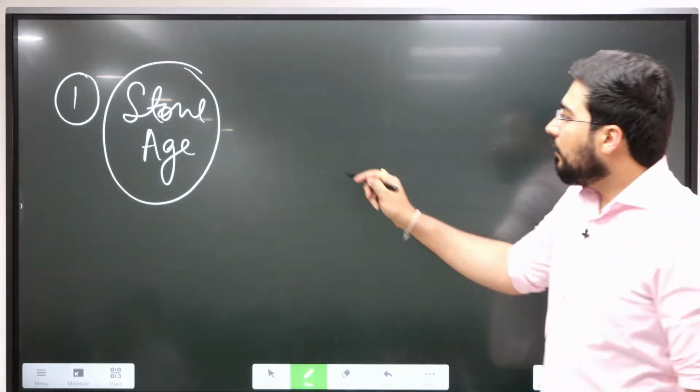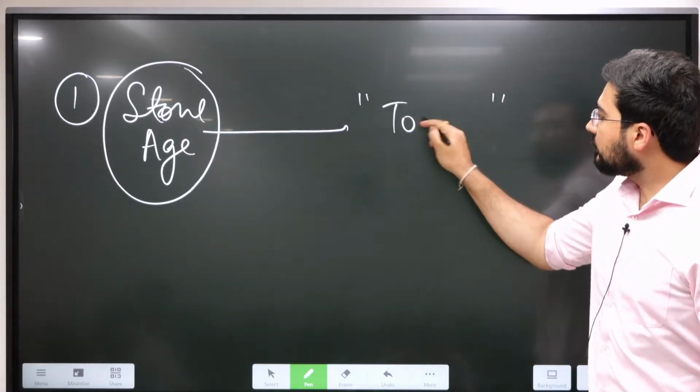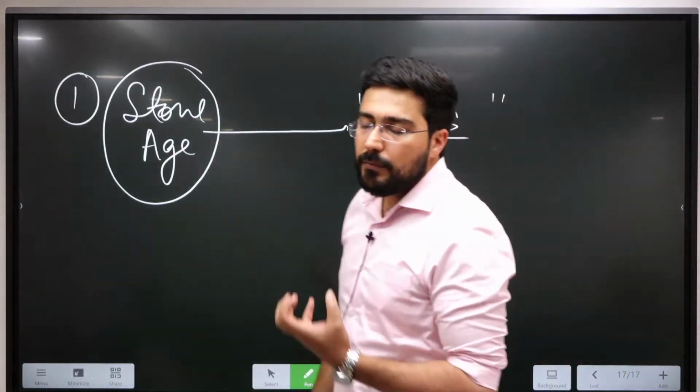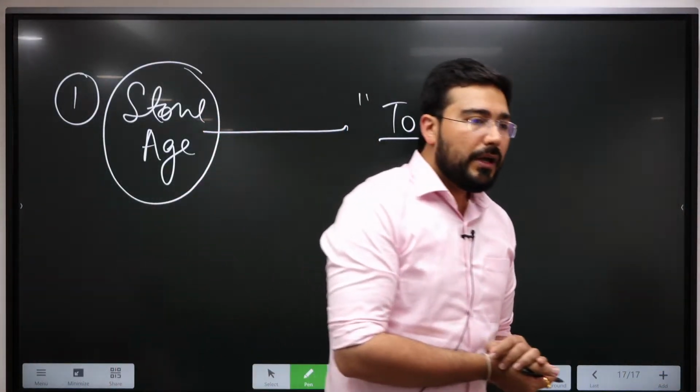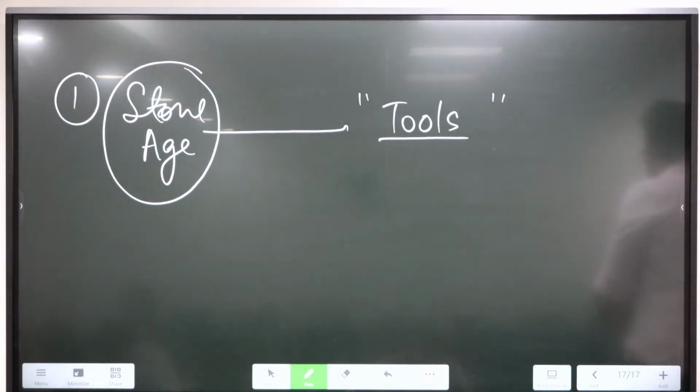Okay, why Stone Age? Because we see the use of some basic tools by the ancient men. That's why we see the word Stone Age.